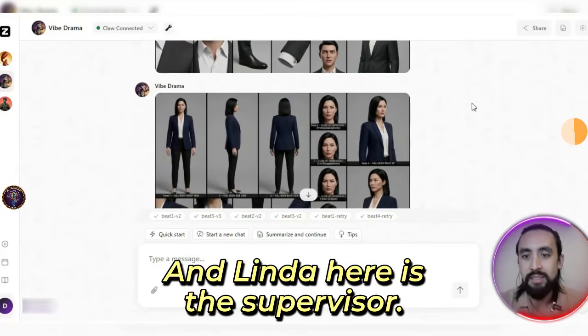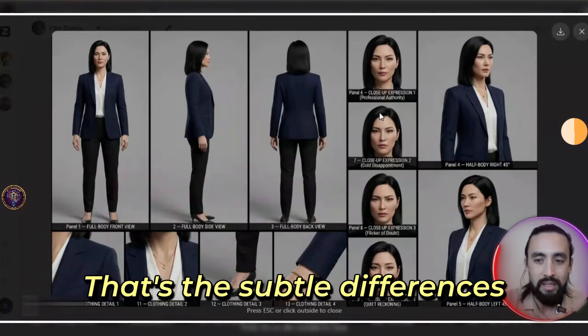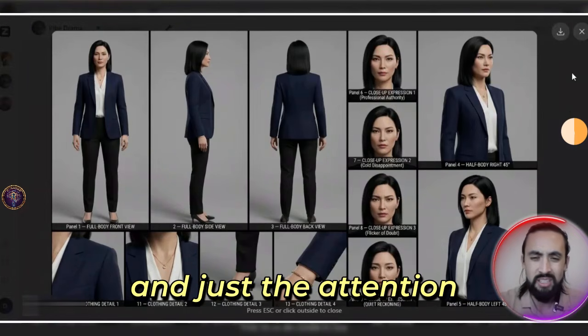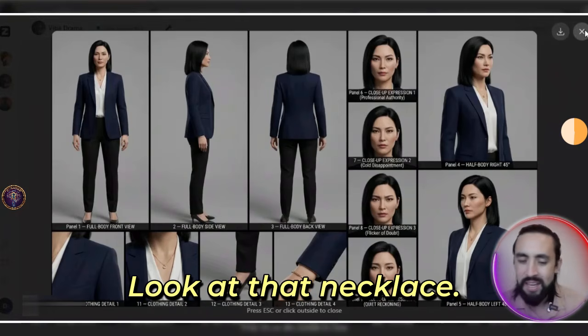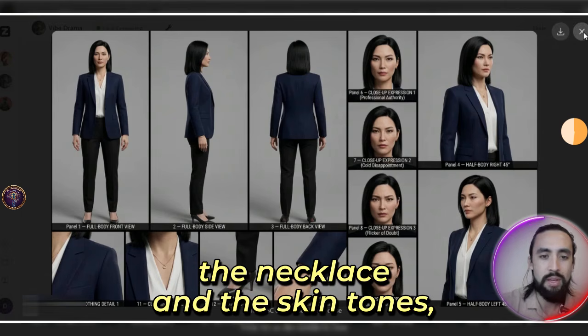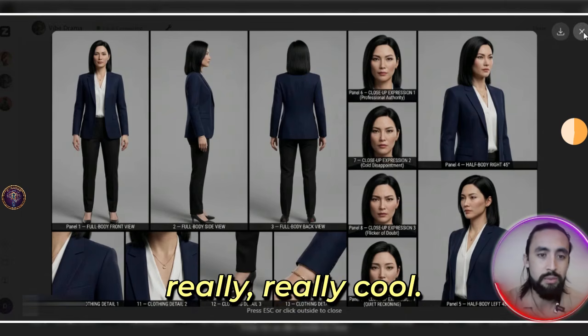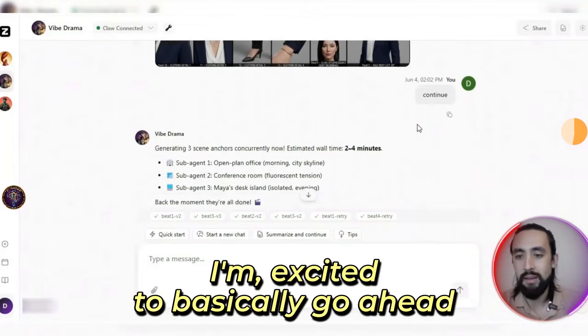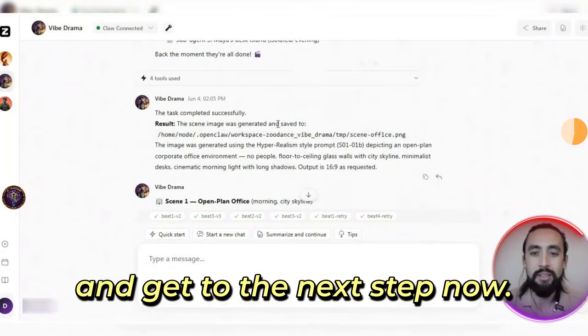And Linda, here is the supervisor. And have a look, that's the subtle differences in the expressions and just the attention to detail and the realism. Like, look at that necklace and the moles around the necklace and the skin tones. Really, really cool. So the characters are locked in. I'm excited to go ahead and get to the next step now.